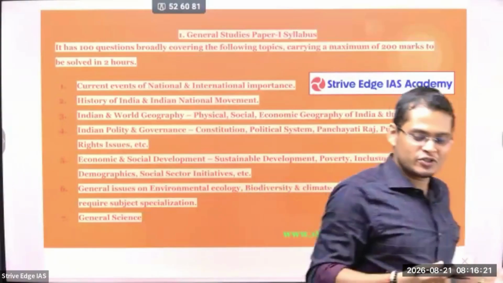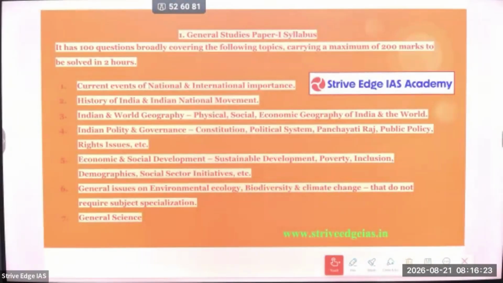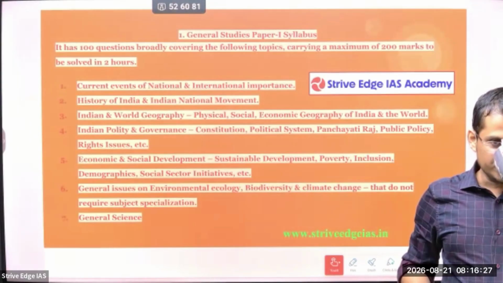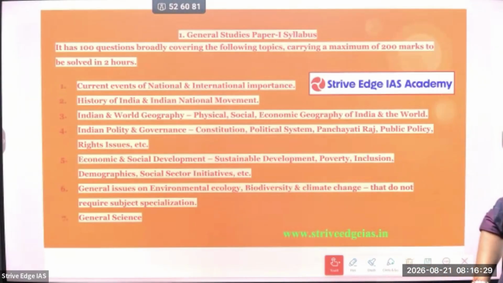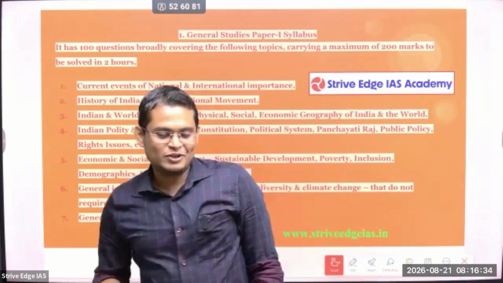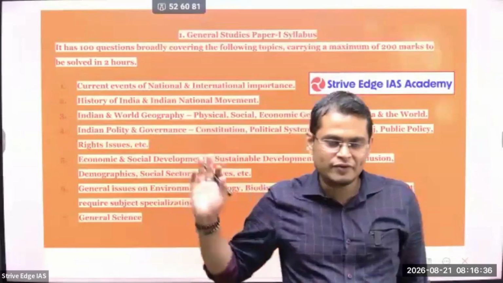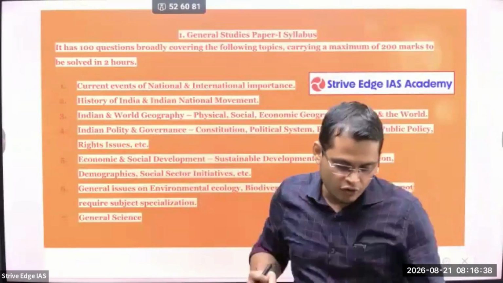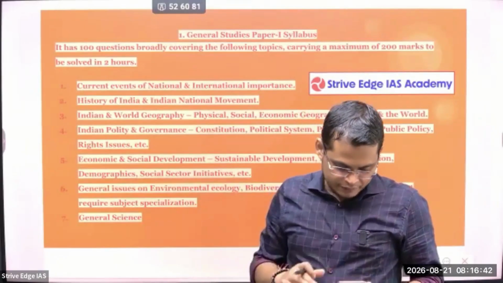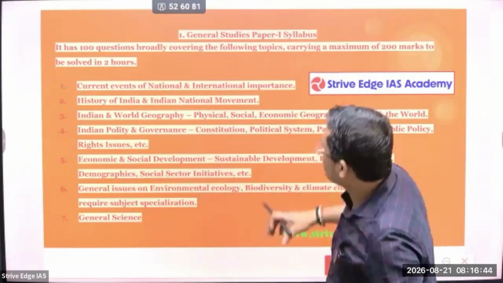If you don't know about the syllabus, you will end up reading whatever is coming in the newspaper. Look, the newspaper is not meant for our UPSC, it's for everyone. So we have to understand the syllabus so that we can extract the content that is important from our exam perspective. Okay. So next we are going to see.